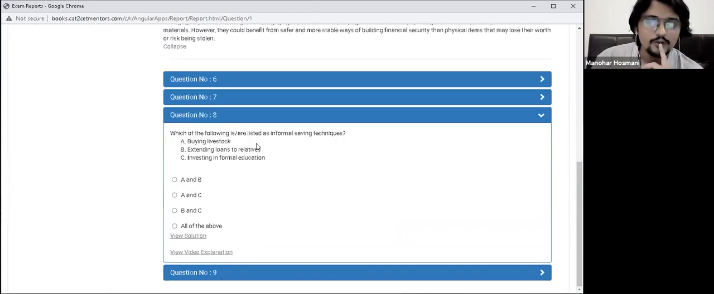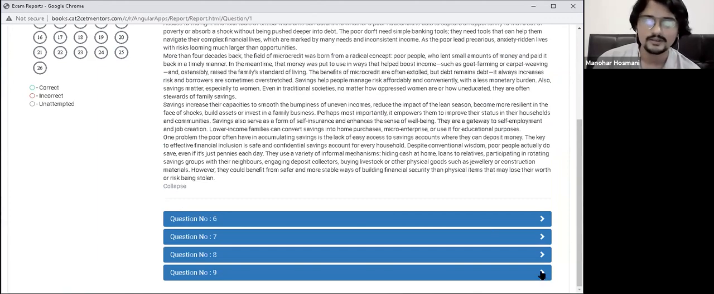ठीक है. Now, which of the following are listed as informal saving techniques? Again, think about it. Scope of the question. The scope of the question reduces. Informal saving techniques लिखा होगा कहीं पे. ठीक है? That's exactly why you need to be going this. Buying livestock, अगर आपने passage पढ़ा, you would know. You would not have to go back to the passage and look for it. You would know if livestock has been mentioned as an informal saving technique. Extending loans to relative, you'll know if that is mentioned as an informal technique. ठीक है? That's how it's reducing the scope.